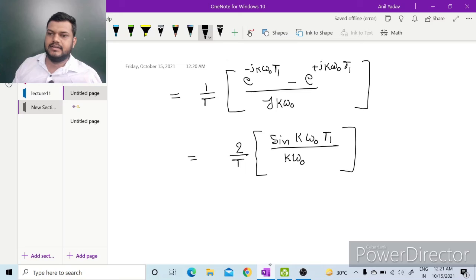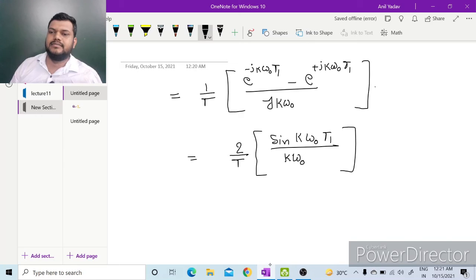Actually this 2 will not be there in the denominator. This became e to the power j theta minus e to the power minus j theta, this became 2j sin theta.